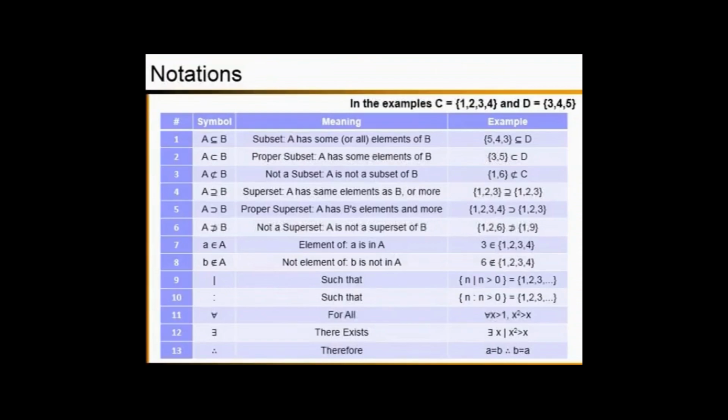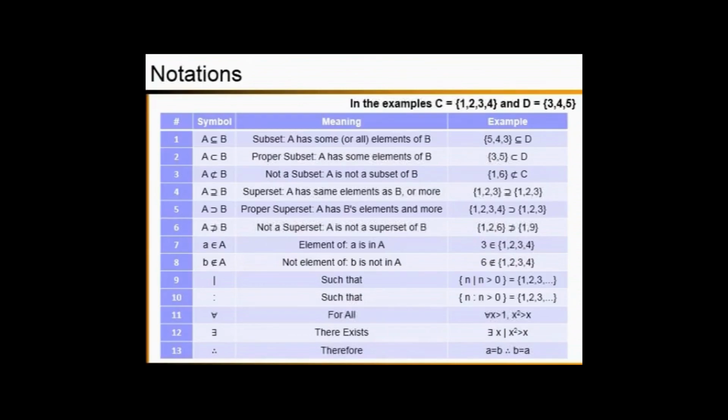Let's talk about some notations which we can use under the events. The first one, subset, can be given as A is a subset of B. The meaning of that is A has some or all elements of B. So let's consider an example.